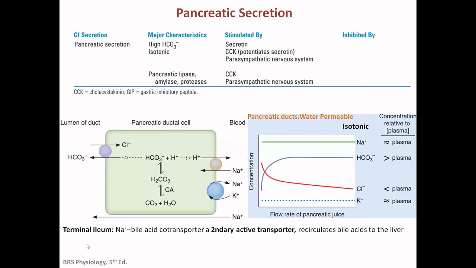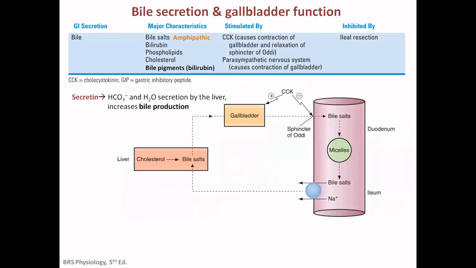And in the terminal ileum, the sodium bile acid co-transport is secondary active transport. That is to recirculate the bile acid to the liver. That will be discussed in the following slides. So here the secretin second messenger is cAMP, and for the parasympathetic vagal reflexes, the ligands or neurocrine is acetylcholine, and the CCK second messengers are IP3 and calcium.